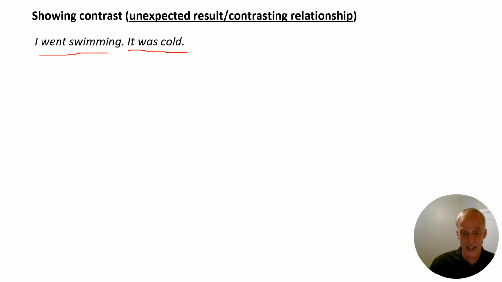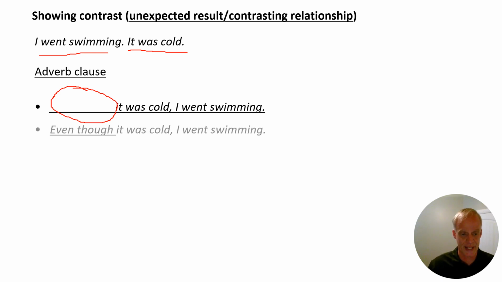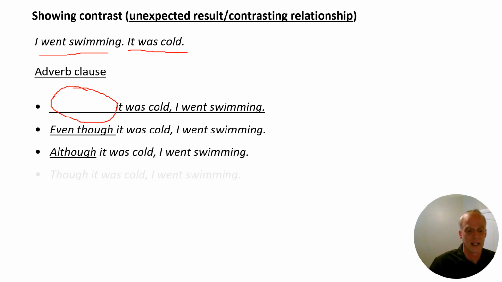So we already talked about this for adverb clauses. For an adverb clause, this is an unexpected result. So we don't have because or since. We have the other ones. It was cold, I went swimming. And as you might recall, these are the even though it was cold, I went swimming, that surprise relationship. We have two other ones, although and also though. Even though is by far the most common though.